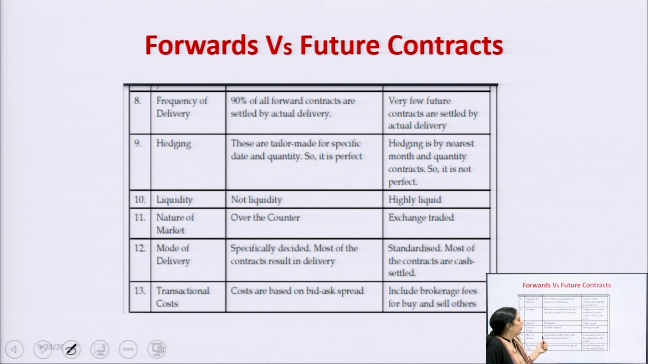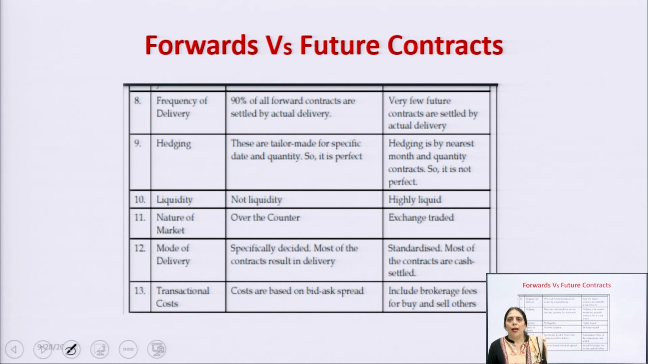Nature of the contract: forwards are over the counter, over the trade, OTC contracts, and futures are standardized contracts. Mode of delivery: specifically decided. Most forward contracts result in delivery, and futures are standardized contracts, and most of the contracts are cash settled. In the case of transaction cost, costs are based on the bid and ask spread, but in the case of futures, it only includes the brokerage fee for buying and selling the orders.